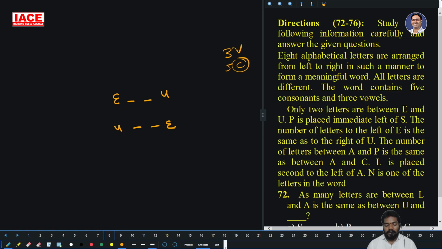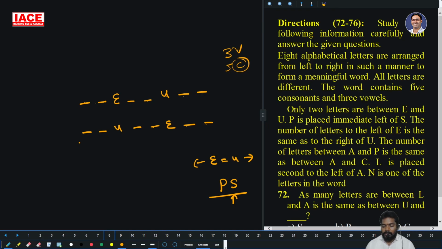P is placed immediately left of S. The number of letters to the left of E is the same as to the right of U. They are telling 8 alphabetical letters, na? For example, left of E is 2 and right of U is 2: 1, 2, 3, 4, 5, 6, 7, 8. Right of U is 2 and left of E is also 2. These are only possibility cases.